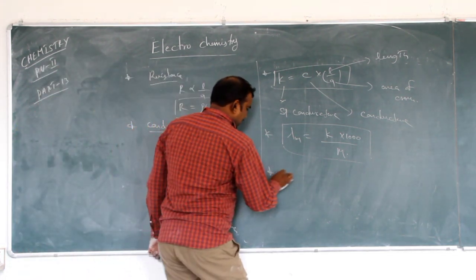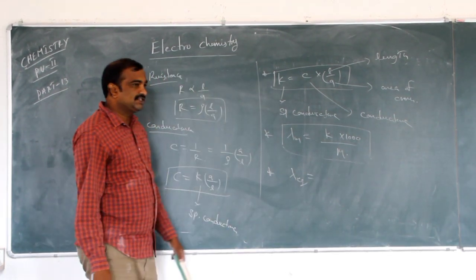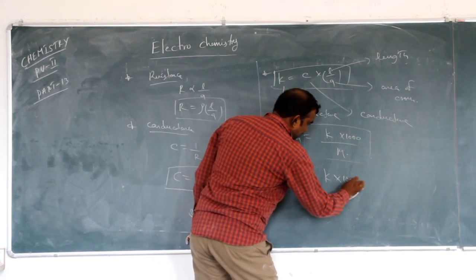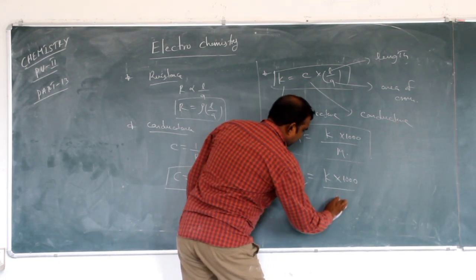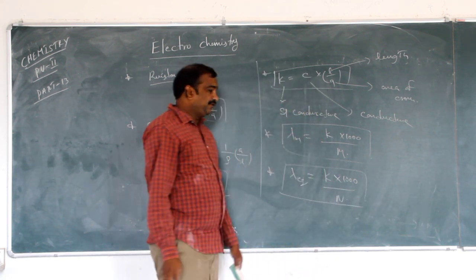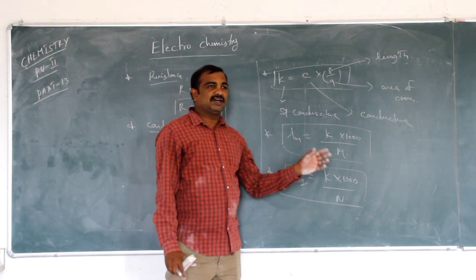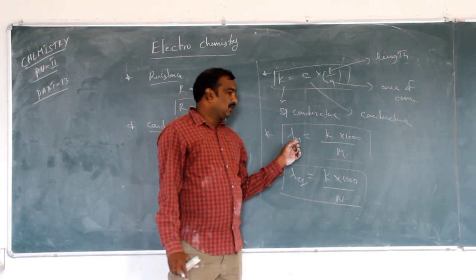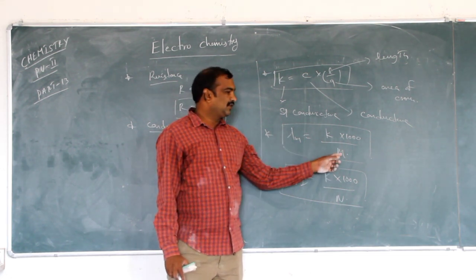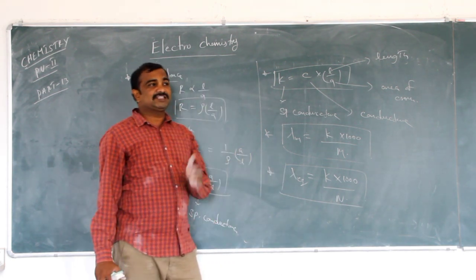Like that, equivalent conductance is equal to conductance into 1000 by normality. Here we have to consider normality. If you go for molar, it means molarity. Molarity is equal to number of moles per liter. Normality is equal to number of equivalents per liter.